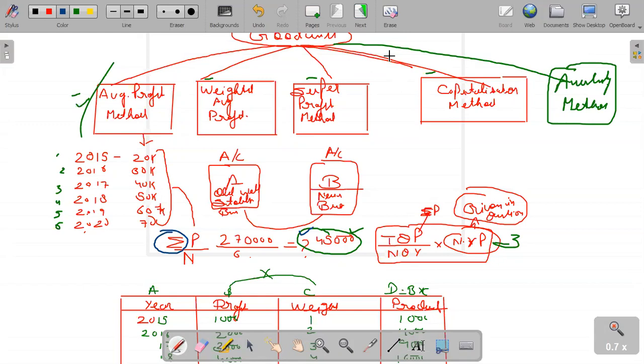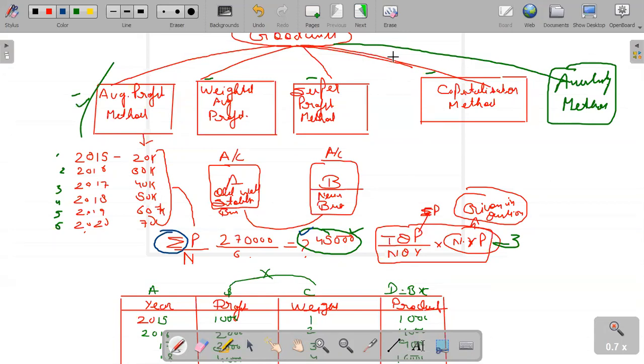Now the question arises, for how many years may you earn this profit? It is just an estimate. You can earn more than this profit or less than this profit, and this estimate may be 3 years, 4 years, 5 years, maybe.